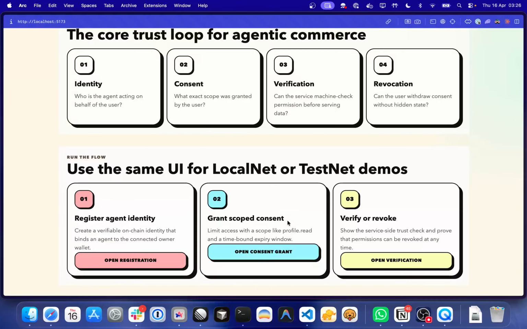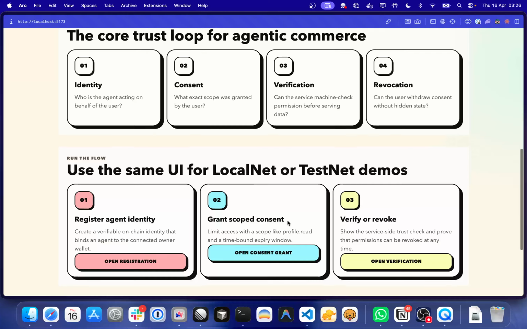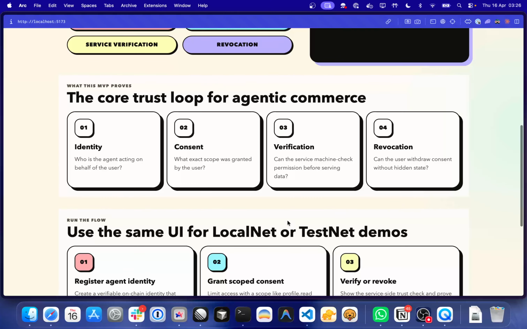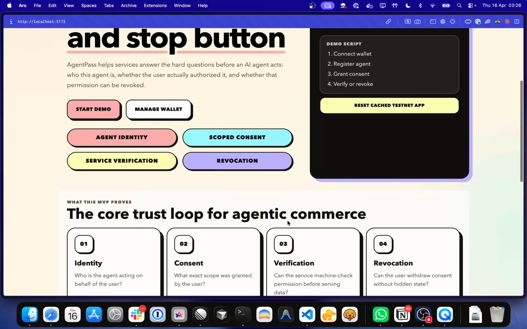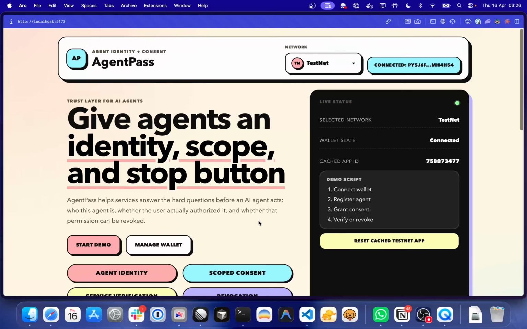So to close, AgentPass solves three problems. It makes agents identifiable. It makes user consent verifiable and revocable on chain, and it gives regulators a compliance primitive that they can actually enforce. The MVP is live, and the roadmap ahead is very concrete. So I hope you understand the concept, and thank you very much.